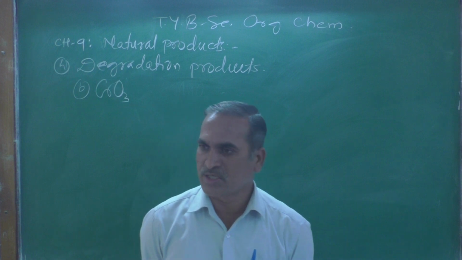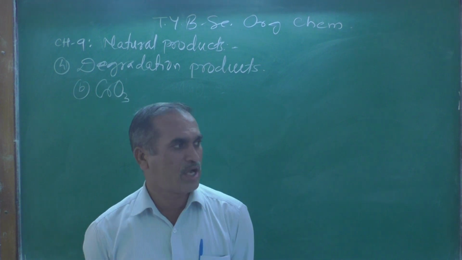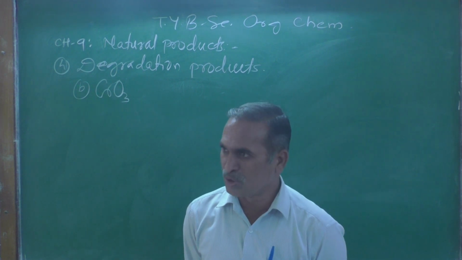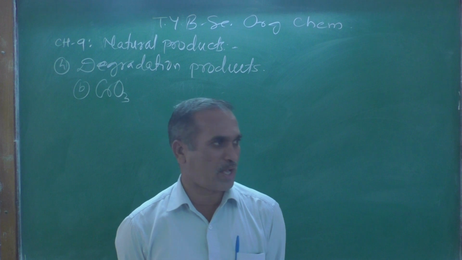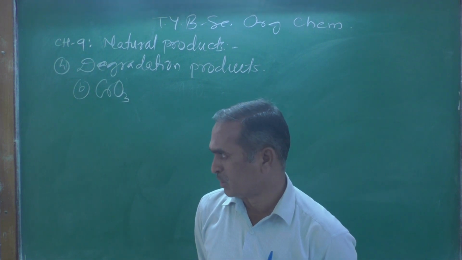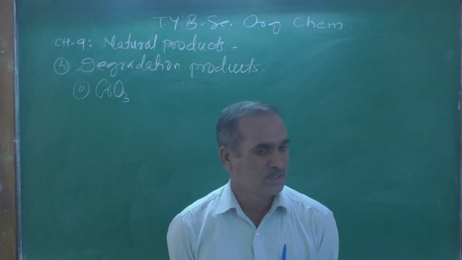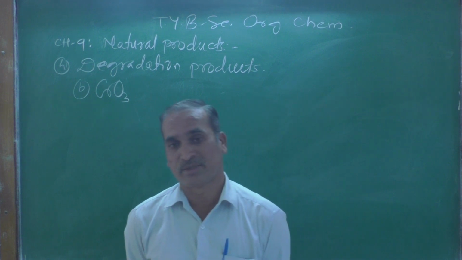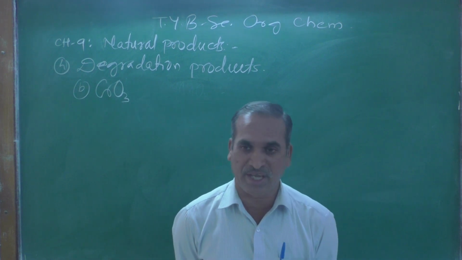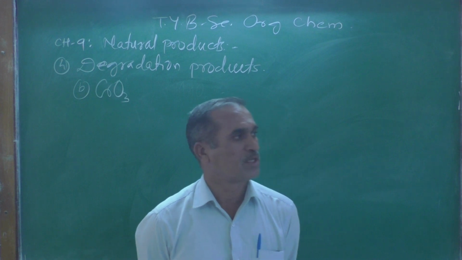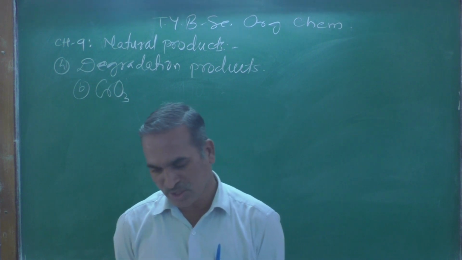this is the reagent, it is a strong oxidizing reagent, no doubt about it, but just now we have seen potassium permanganate also oxidizing reagent. When it oxidizes a primary, secondary alcohol into the corresponding acids and ketone, it does not oxidize tertiary alcohol, but chromium trioxide, it is a strong oxidizing reagent which can oxidize primary alcohol, secondary alcohol as well as tertiary alcohol also.